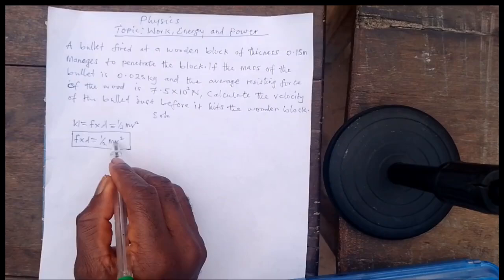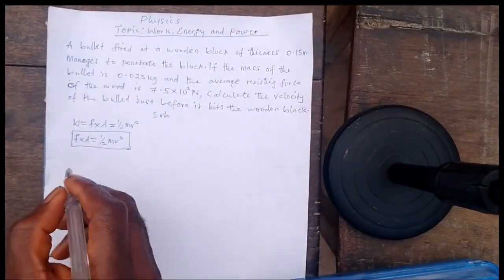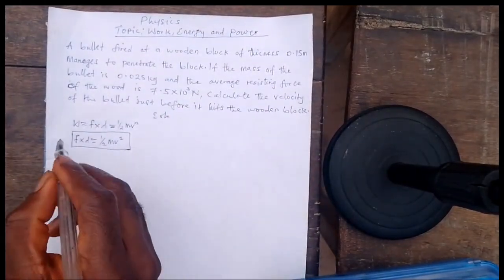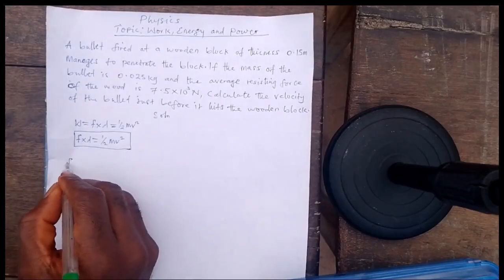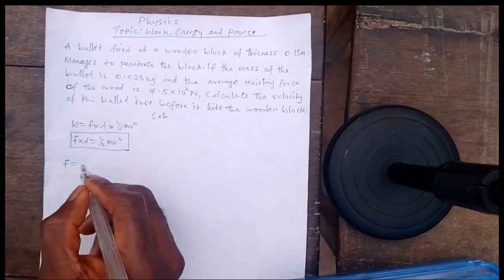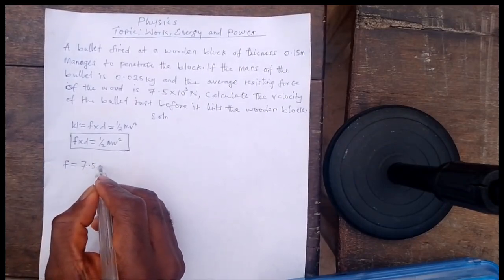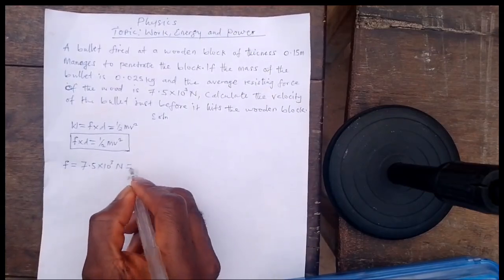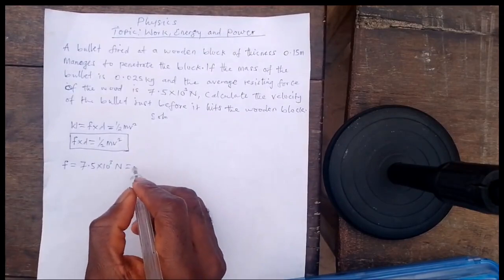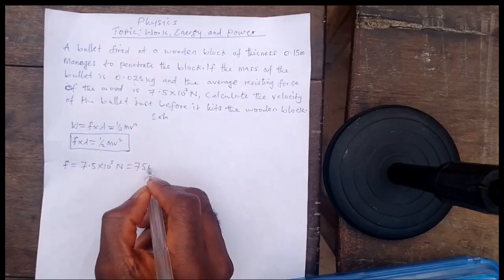So here we have velocity, which is actually what we are asked to calculate. From the question, let us determine the given quantities. The resisting force is equal to 7.5 times 10 exponent 3 Newton. I want us to convert this to an ordinary number for easier calculation. So this would be 7,500.